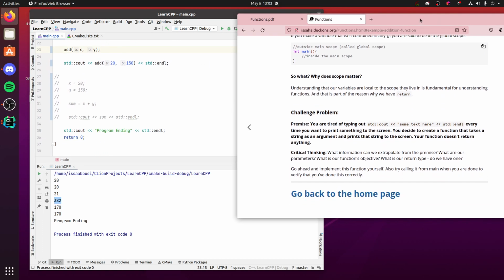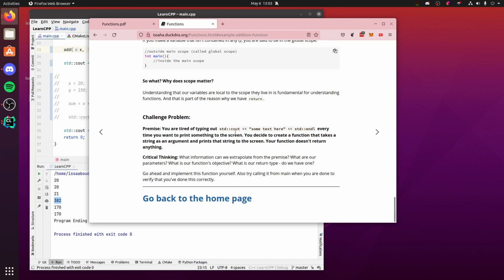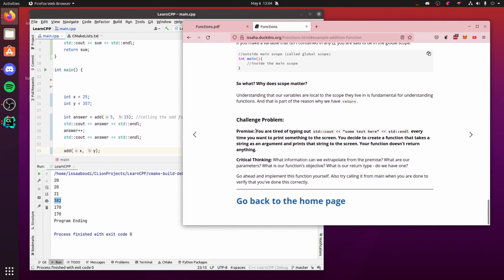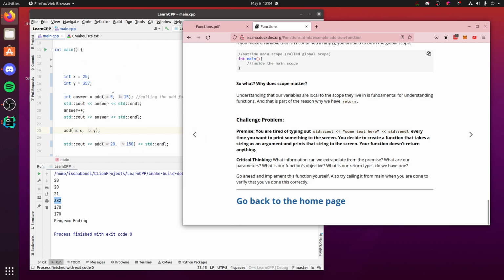In any case, I want you to try out this challenge problem. It's not a very hard function. All we're gonna do is you're gonna use this count, and you're gonna print something. So one of your parameters, I'm not even gonna tell you how to do it, you're gonna give it like what we did here, and it's gonna be a string. So you're gonna put some text in, and it's gonna print that text out to the screen. You can put whatever text you want in here.